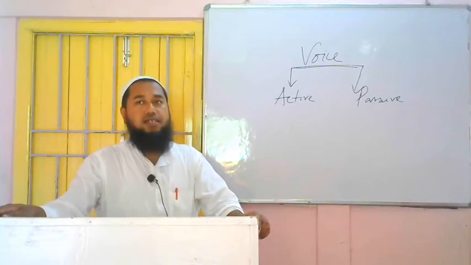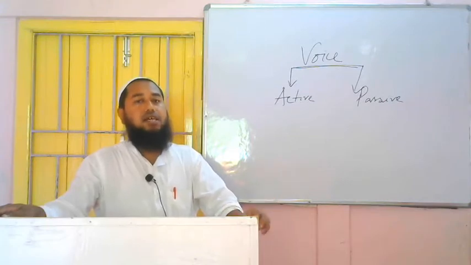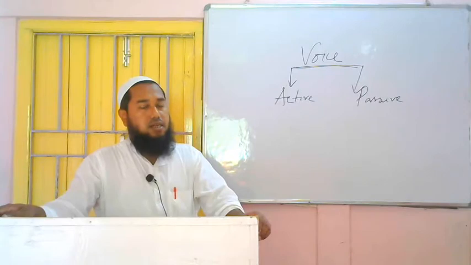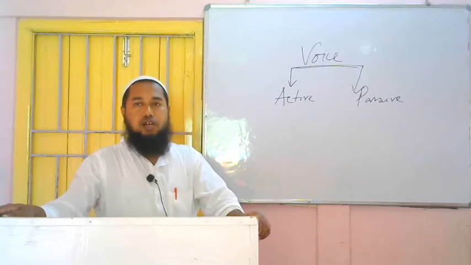Altogether 12 tenses are there, but we are to change voice of only 9 tenses: present indefinite, present continuous, present perfect, past indefinite, past continuous, past perfect, then future indefinite, future continuous, future perfect. Present perfect continuous, we cannot change the voice. Past perfect continuous also we cannot change the voice, and future perfect continuous also we cannot change the voice.